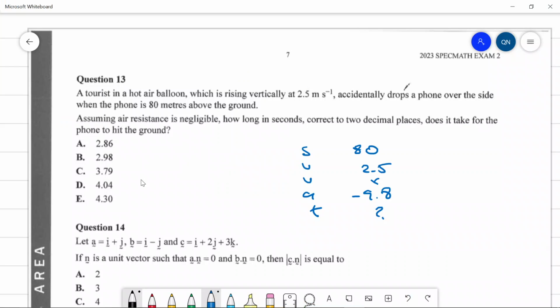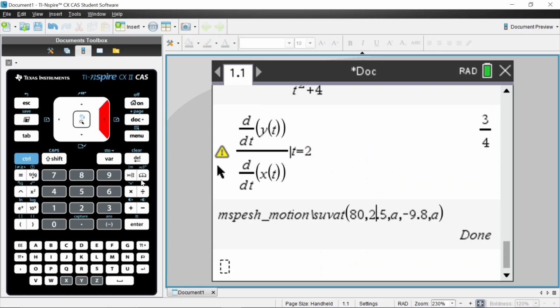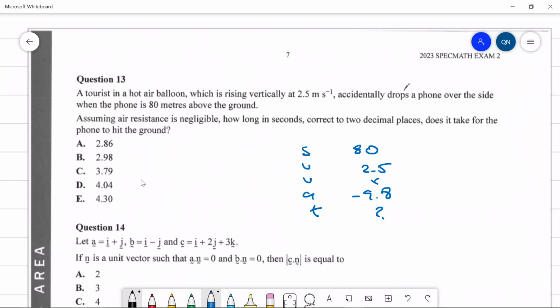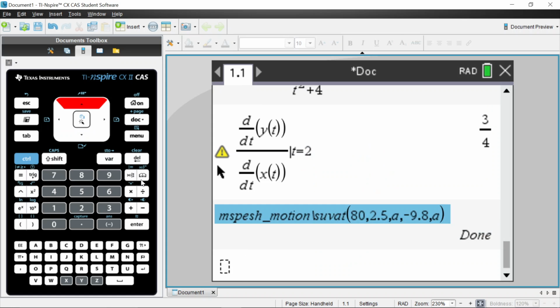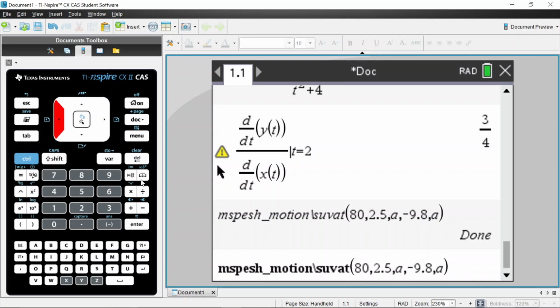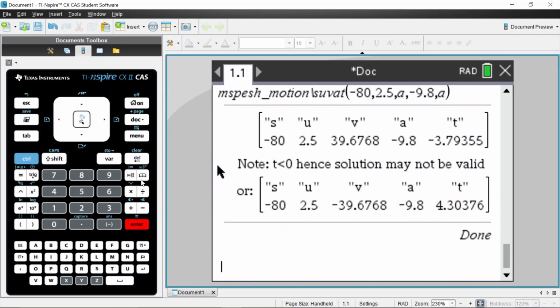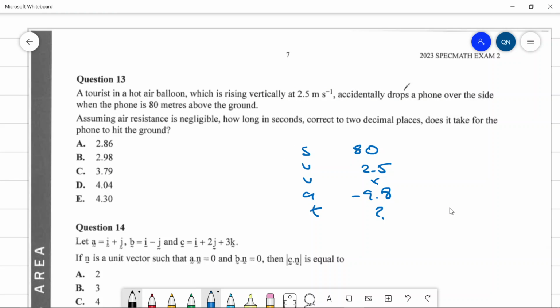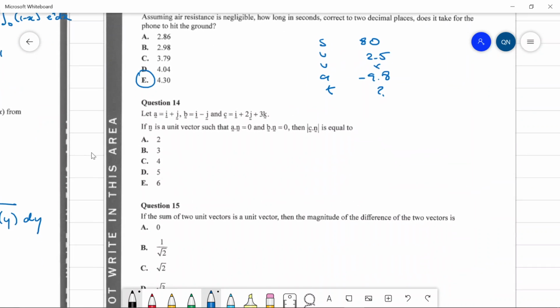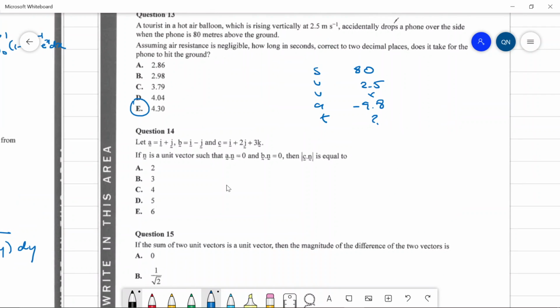S is 80. U is 2.5. V we don't care about. Acceleration is 9.8. S should be negative 80. Right, because we're trying to find how long it takes to reach the ground, which means it would have been displaced by negative 80 meters. So yeah, we're not going to take this solution. I'm going to take this solution, so 4.3. I don't know which equation you would use though, if you were to do this manually, but yeah, it's probably in your formula reference or something.